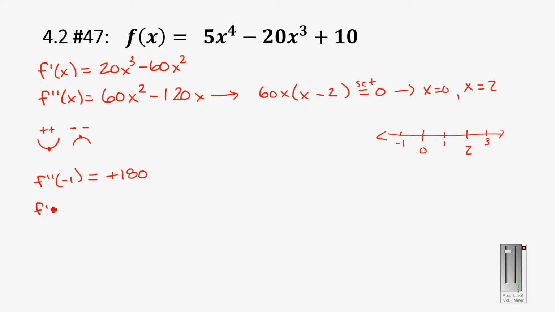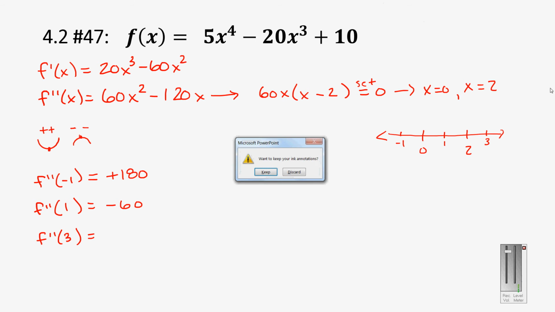Then f double prime of 1. So 1 is 60 minus 120 is a -60. And then f double prime of 3. Let's see here. 3 squared is 9 times 60. It's a large number.